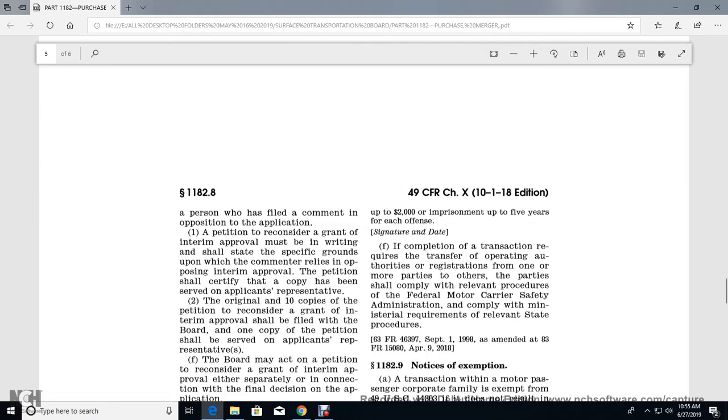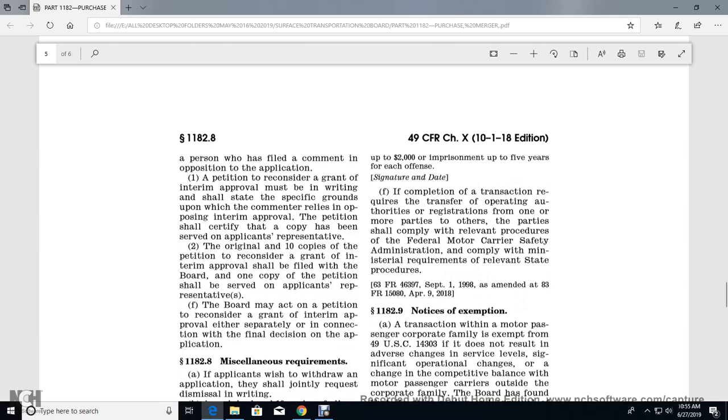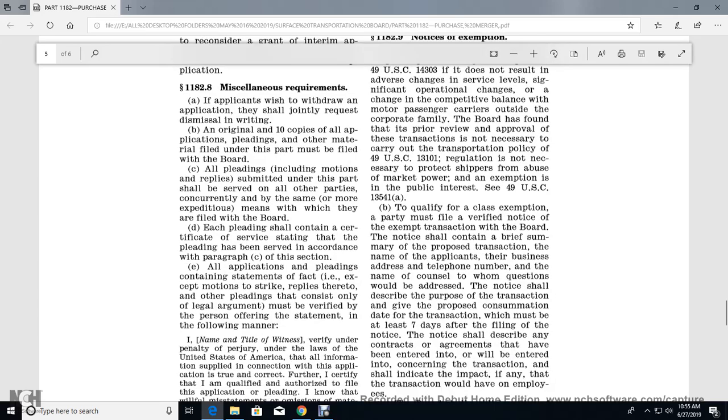A petition for reconsideration of the grant of interim approval must be written and shall state the specific grounds on which the comment or reply opposing interim approval is based. The petition shall certify that a copy has been served on the applicant's representative. The original and 10 copies of the petition for reconsideration shall be filed with the board. One copy of the petition shall be served on the applicant's representative. The board may act on the petition for reconsideration of the grant of interim approval either separately or in connection with the final decision on the application.